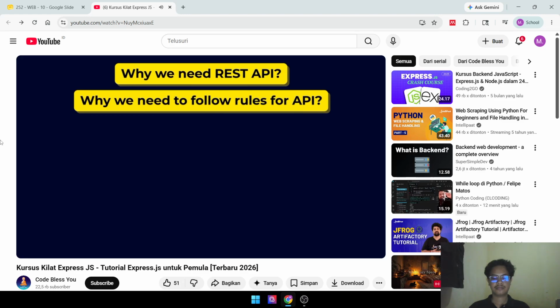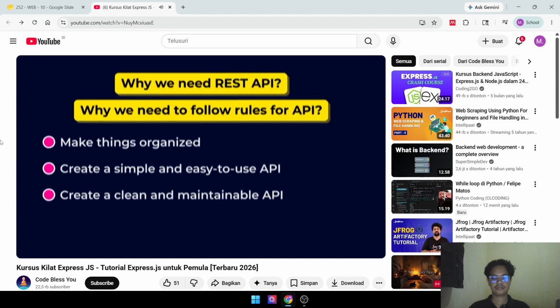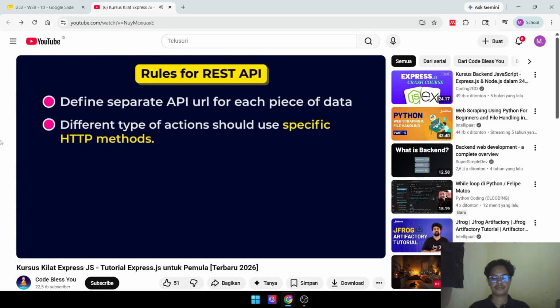By following any rules, we can make things organized. And that's true for REST API also. Rules will make our API more organized. Also, by following REST API rules, we create a simple and easy to use API because they use specific HTTP methods for specific types of work. Also, with rules, we can create a clean and maintainable API which any developer can understand and start working on. For now, don't worry about rules. As I said, you will learn these rules while you create APIs.